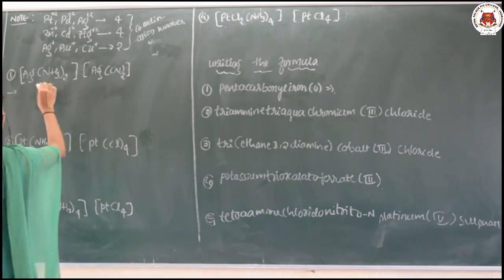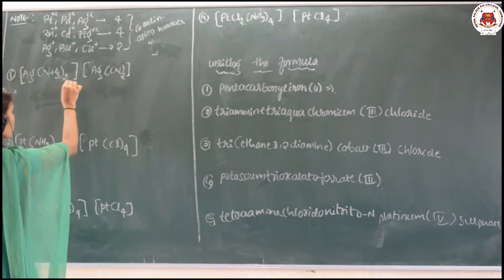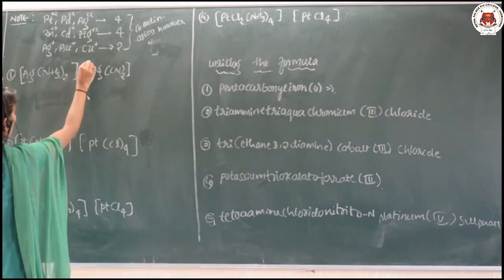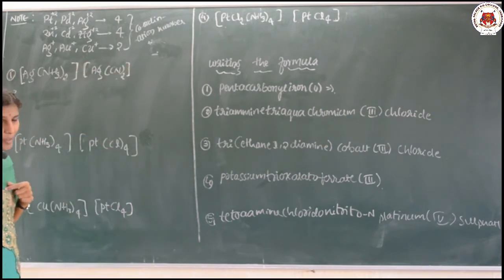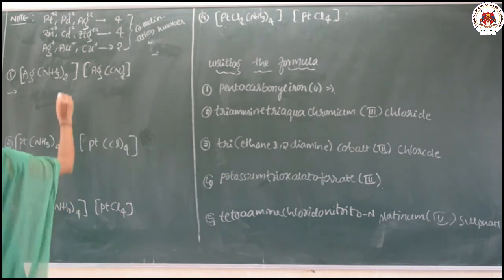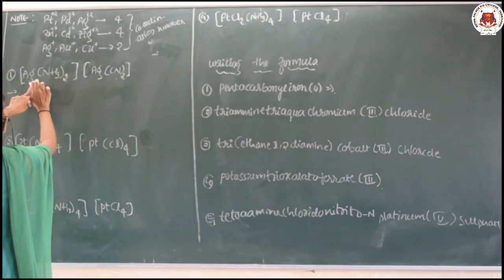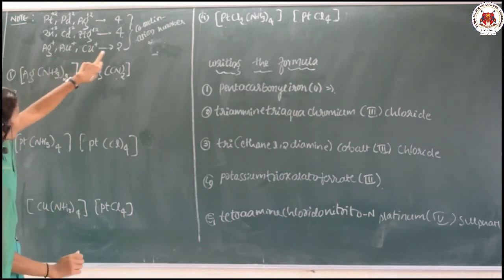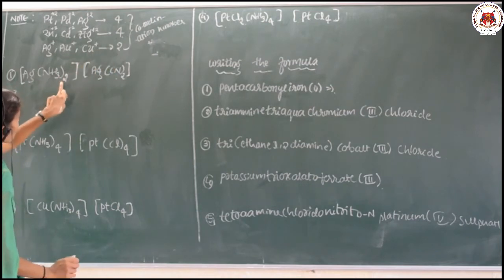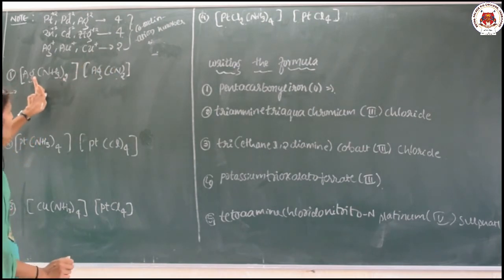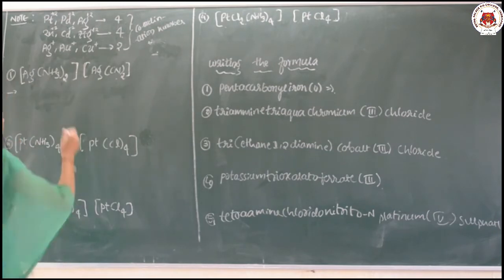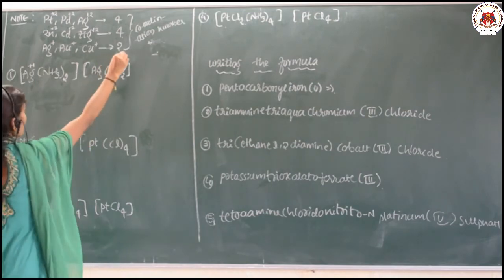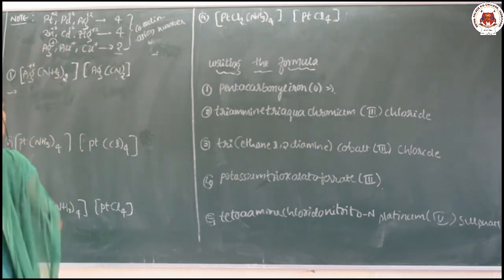So just look at this one here, NH3 2 times and Ag(CN) 2 times. Two different complexes. This is one complex and this is another complex. Ag is the central metal atom. When its coordination number is 2, it means 2 ligands are there. So what is the charge on the Ag? Obviously it is +1, because coordination number 2 means you should take the charge as +1.